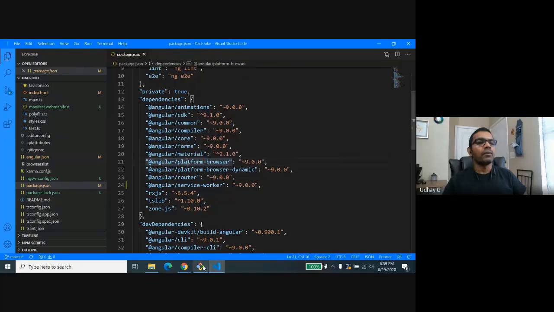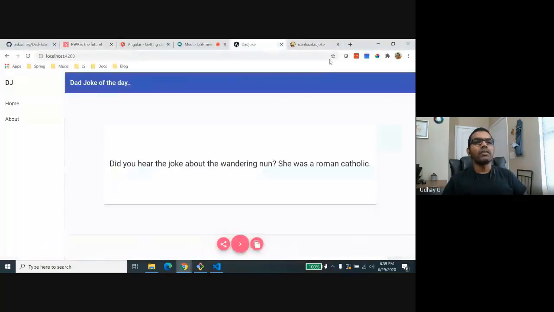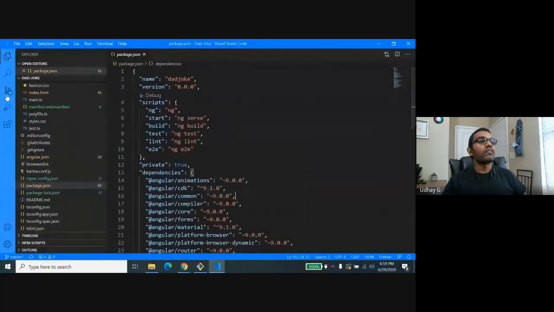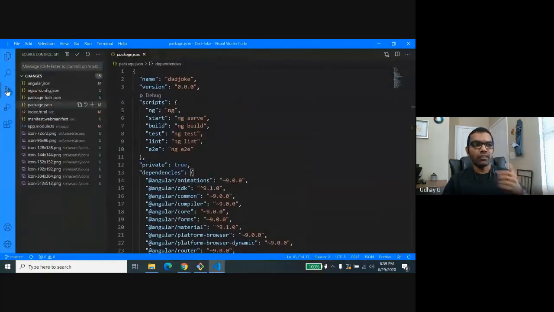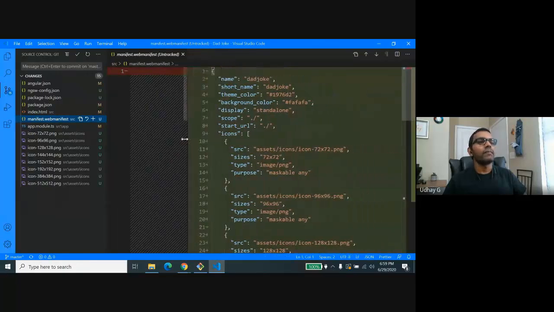And you can see it is not having this install icon, right? It's not having the install icon. And what are the new files that got added? That's what I was about to say. In the Git space, you can see it added a file called manifest.webmanifest.